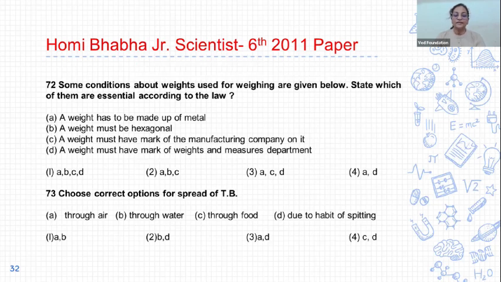So the correct answer is A and D. Option 3 is correct. So TB spreads through air or due to habit of spitting.